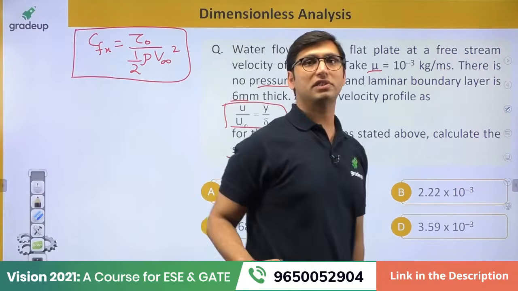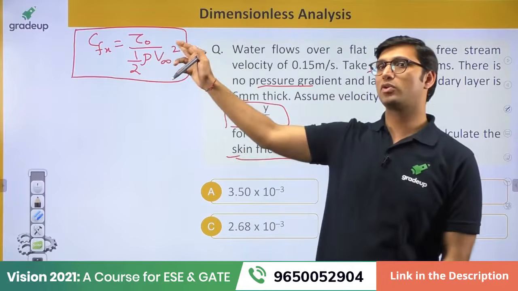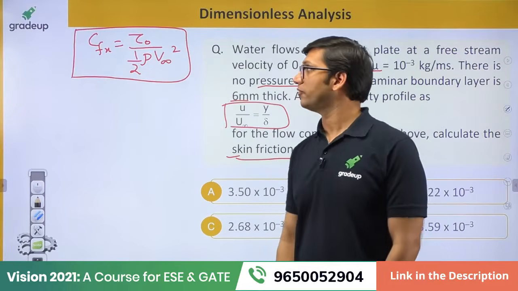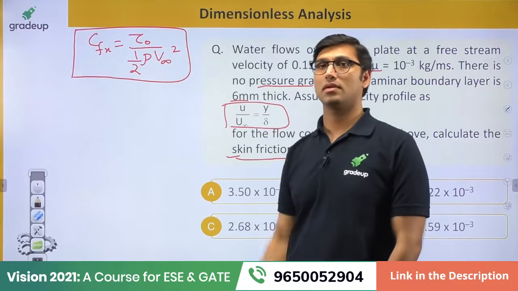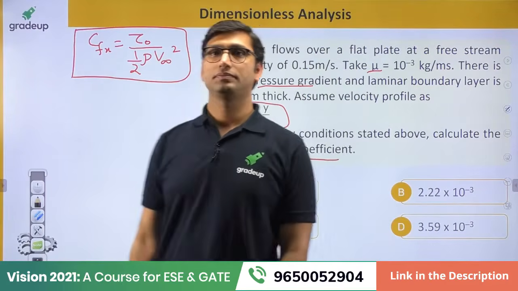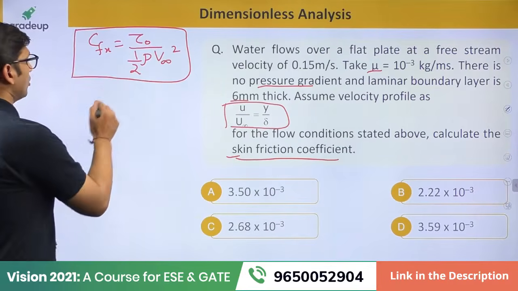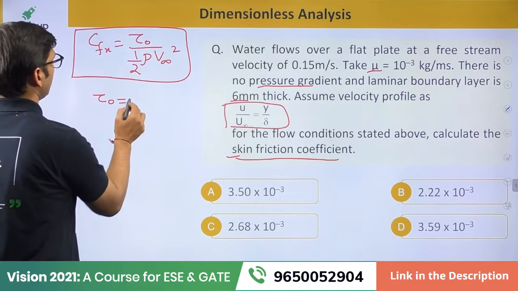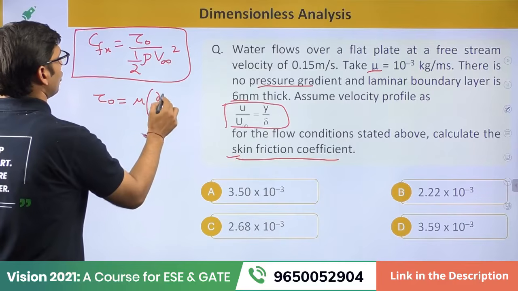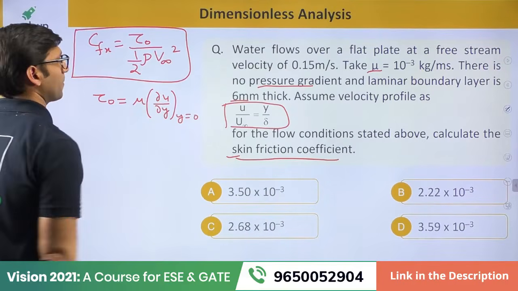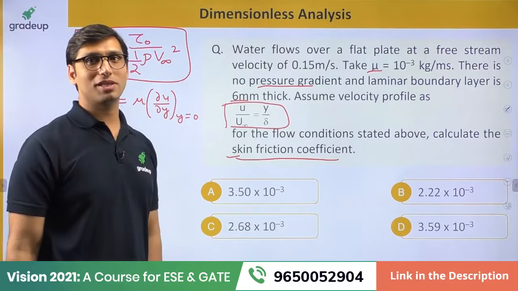It is always calculated with respect to the wall shear stress. Now the wall shear stress is equal to mu times du by dy at y equal to 0. That is the formula for wall shear stress.